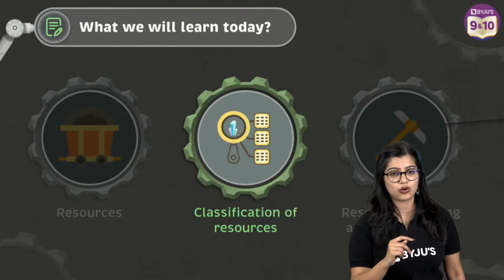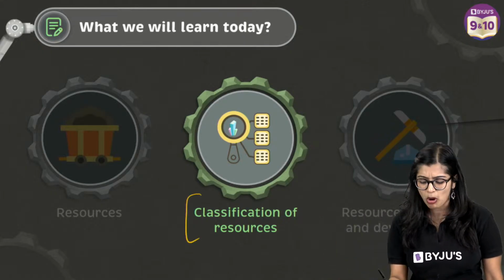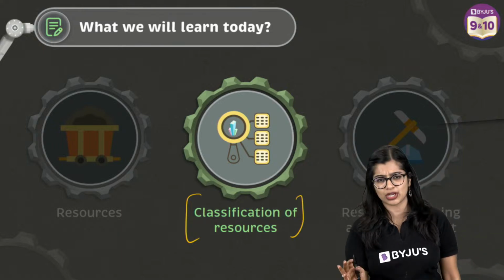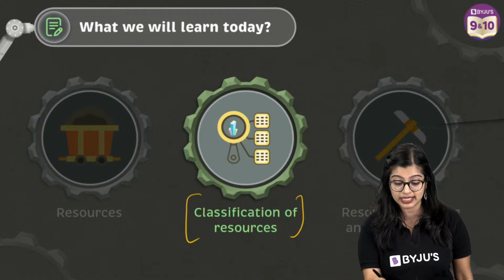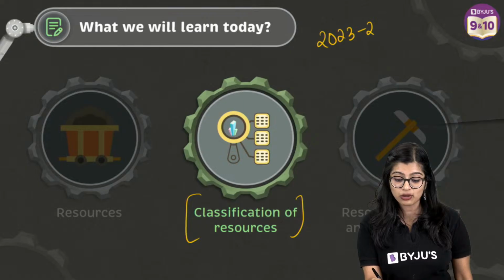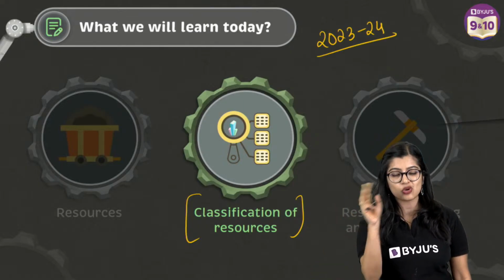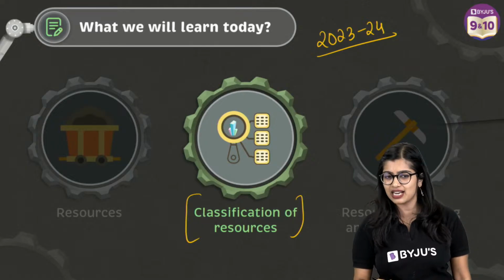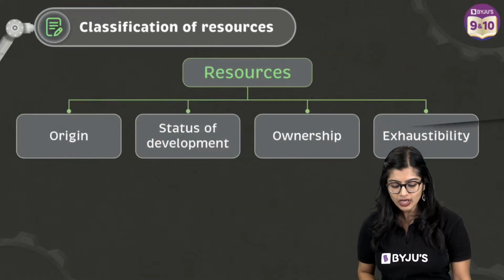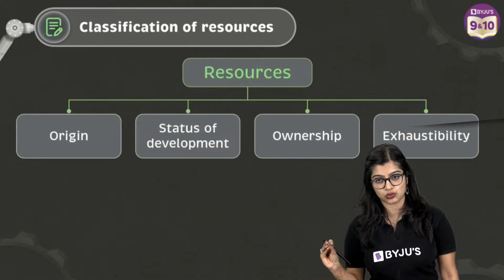Yes? Very good. Now we are going to move on to a very small topic which I am not going to spend too much time on, because as per the rationalized syllabus in 2023-24 this part has been deleted, but they have briefly mentioned it, so I am going to talk about it. Very little, I am not spending too much time. That is on classification of resources.